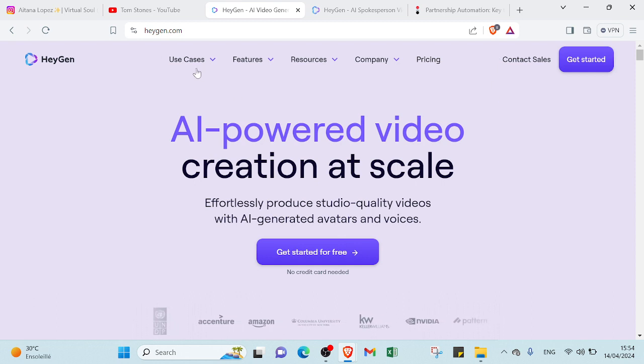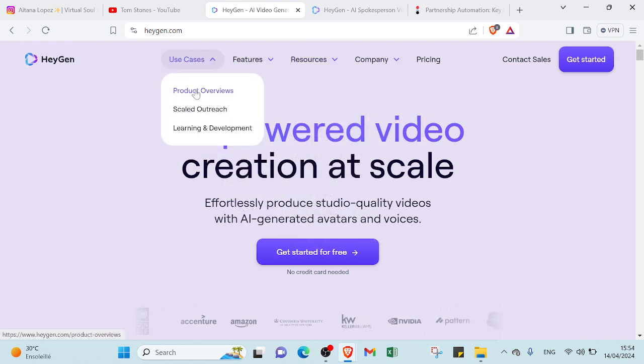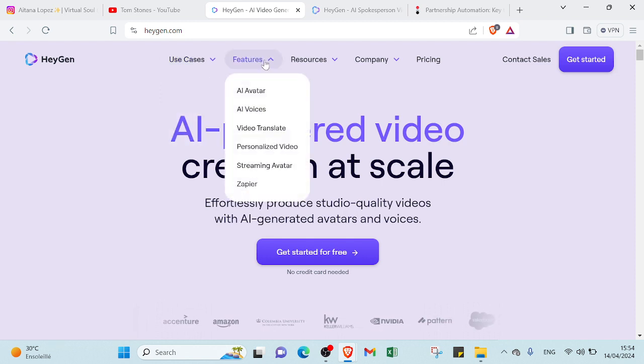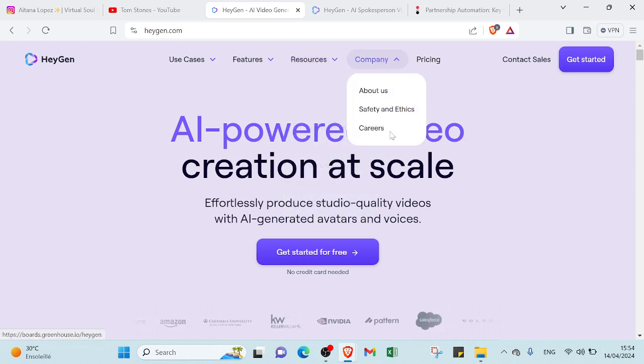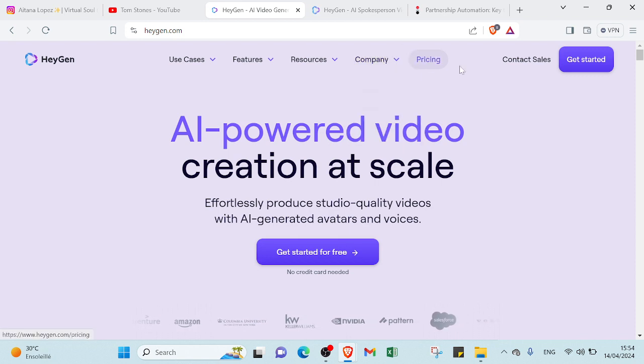Before getting to the home page, let's see what we have here. Here we have use cases. As you can see, we have product overview, scale, outreach, learning and development. For the features, we have AI avatar, AI voices, video translate, personalized videos, streaming avatar, zipper. Under resources, we have blog, creator fan, affiliate program, ambassador program, weekly webinar, case studies, help center. Under company, we have about us, safety and ethics, careers, pricing. So we have a lot of things that can help you read more about the website and have information to understand it better.